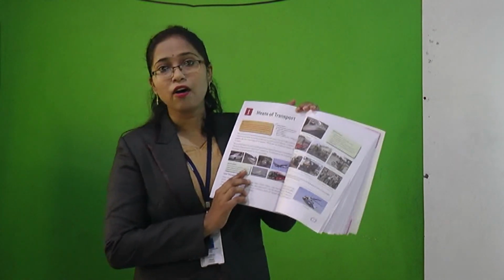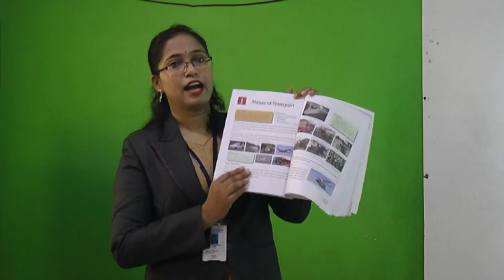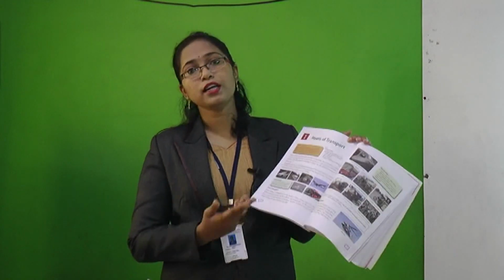Now we have completed lesson number 1, the means of transport. What have we learned in this lesson? We have learned what is meant by transport and what the different means of transport are. As we have learned, there are 4 different means of transport: air transport, land transport, water transport, and animals used as transport. We have discussed these points in detail. In the next session, we are going to start the new lesson, lesson number 2. Till that time, you have to read this lesson and learn the hard words.